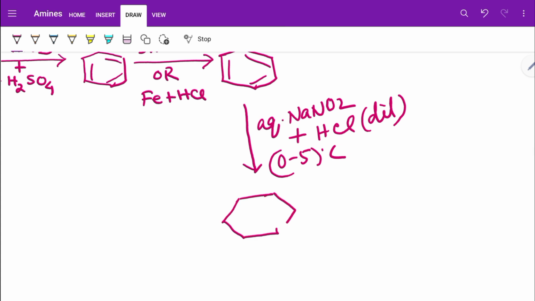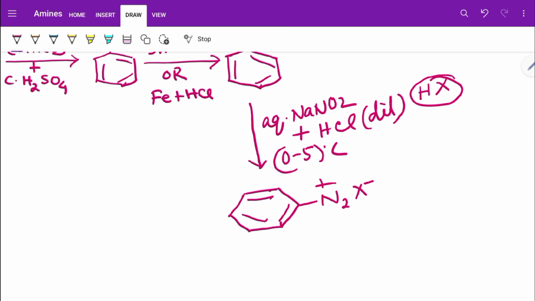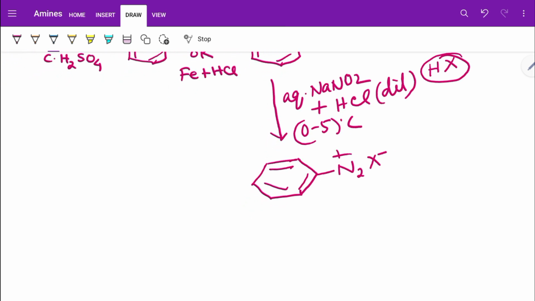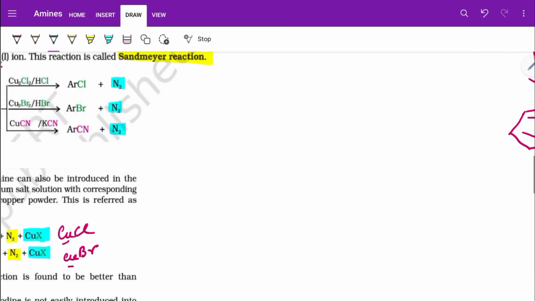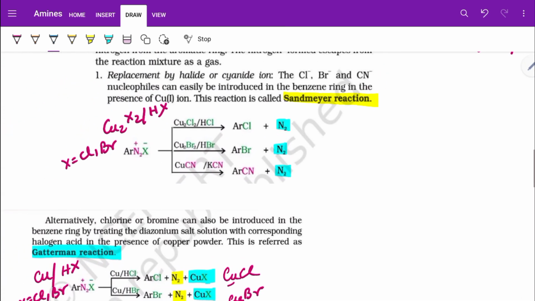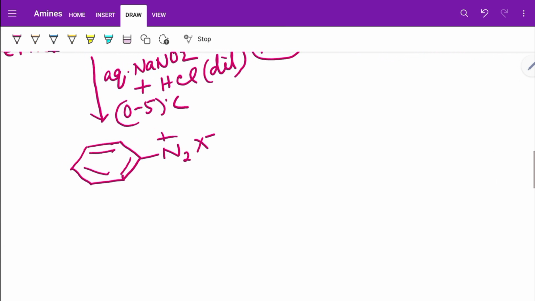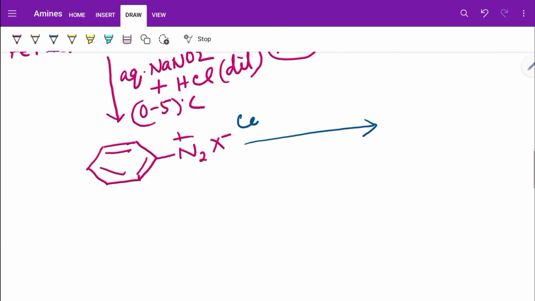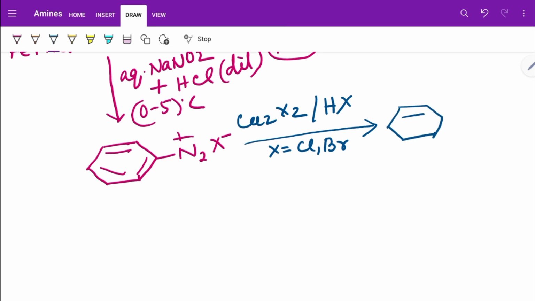So this is your benzene diazonium chloride. I can just write N2 plus X minus if I use HX. This is the important intermediate. Now let us see how we can obtain chlorobenzene and bromobenzene. In the Sandmeyer reaction, just now we have seen Cu2X2 and HX. So I can use Cu2X2 in presence of HX, where X can be Cl or Br, to obtain chlorobenzene or bromobenzene.